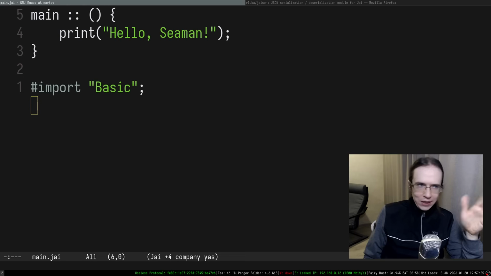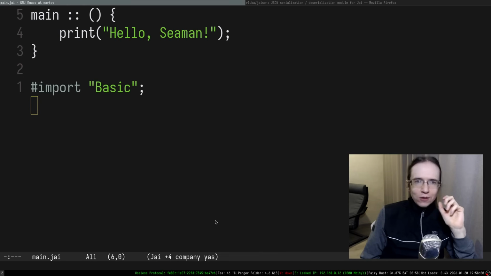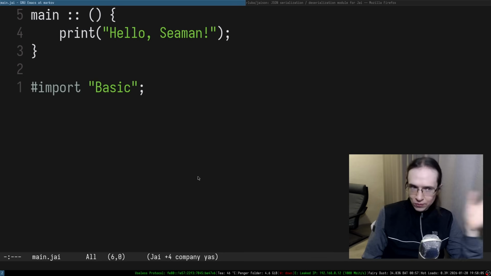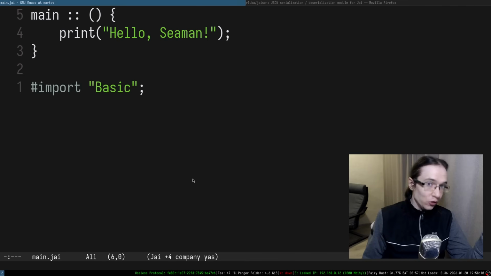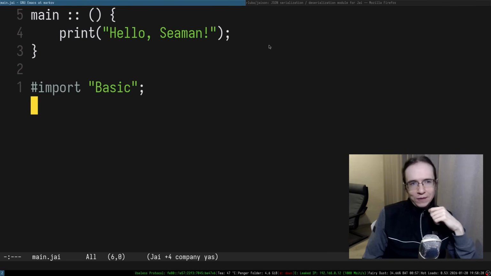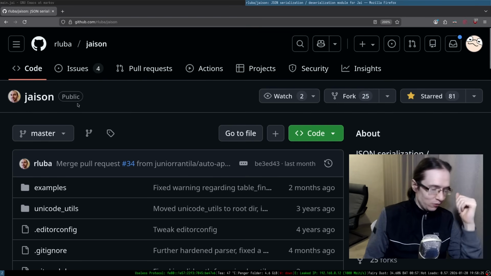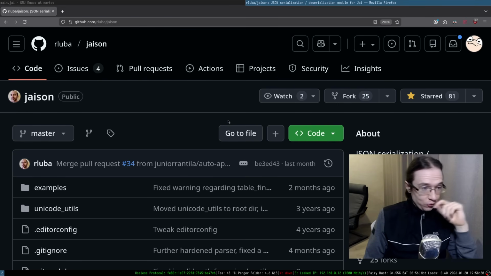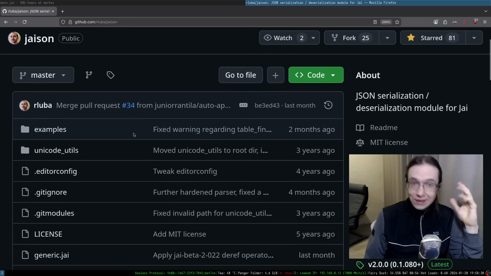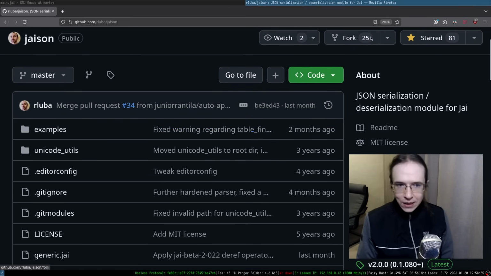I've been doing JSON plumbing in Jai, and I encountered some opportunity to do a little bit of open source development. Jai doesn't have built-in JSON support. Obviously, it's a language created by Jonathan Blow, so such a language wouldn't have JSON support. But luckily, there are third-party dependencies that add JSON parsing support to Jai. One of them is JSON, created by one of the main developers of Jai, by the way, Rafael Luba. And I'm really grateful for him actually providing this implementation. It's absolutely great. I love it. So let's take a look at it.